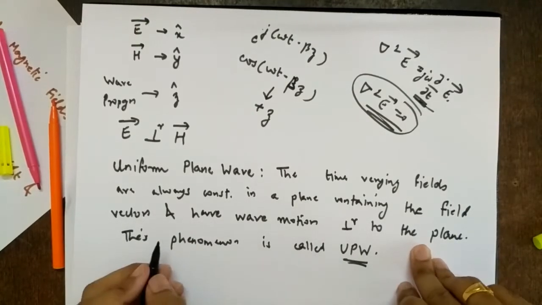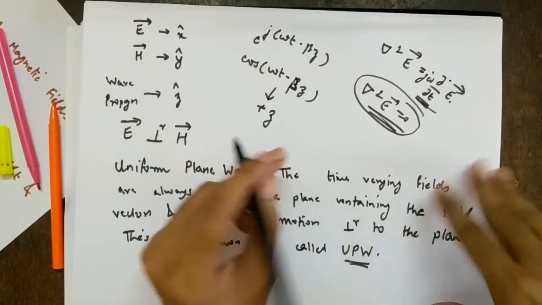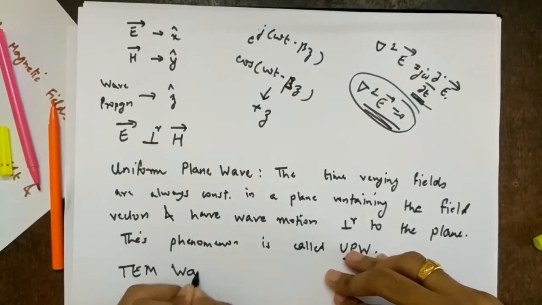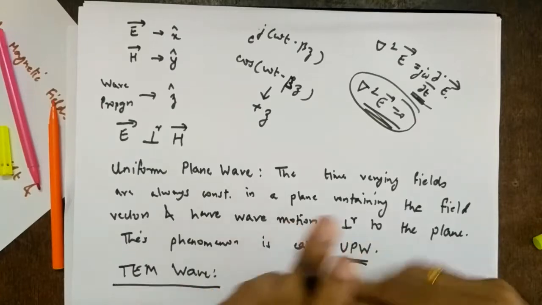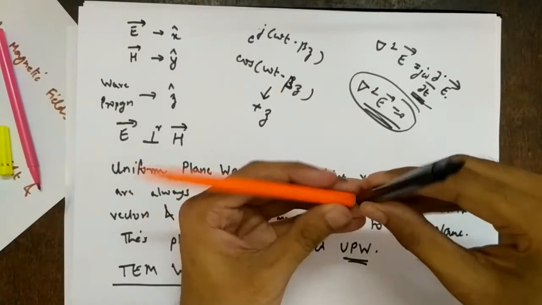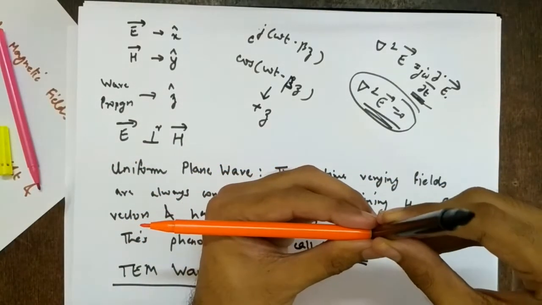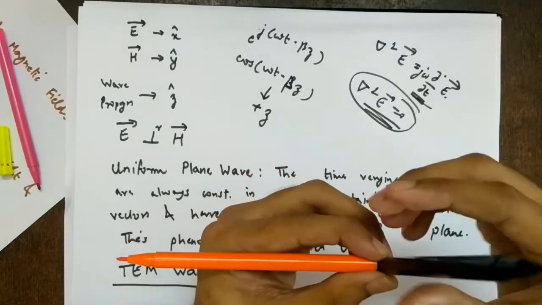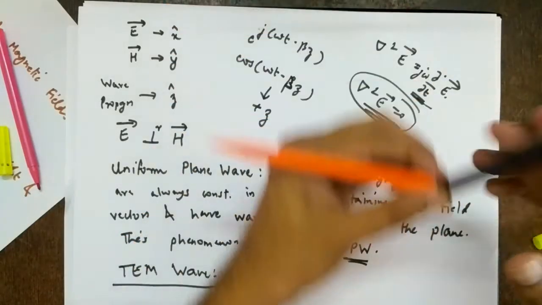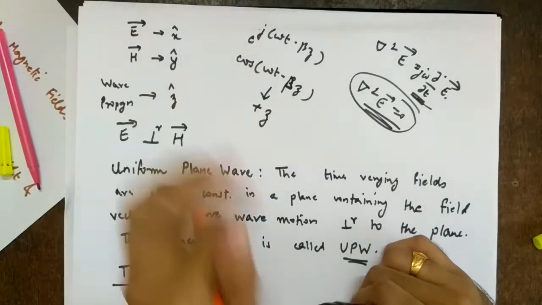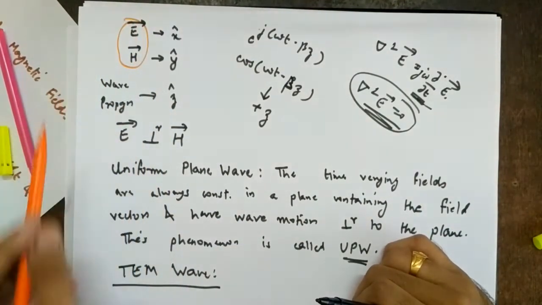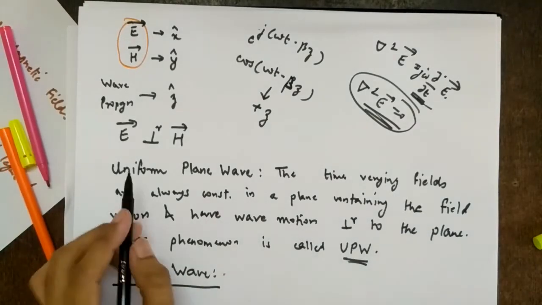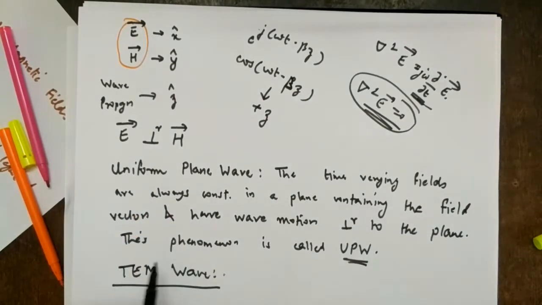So this is uniform plane wave. I can define one more wave that is called a TEM wave. So what is it? Transverse electromagnetic wave. As we saw, E is always perpendicular to H, right? So in the XY plane, and the wave is traveling perpendicular, that is transverse, to this plane, like this, right? And it is an electromagnetic wave because E and H are together. So that's why it is called a transverse electromagnetic wave. In the exam, once it was asked to define uniform plane wave and TEM wave.